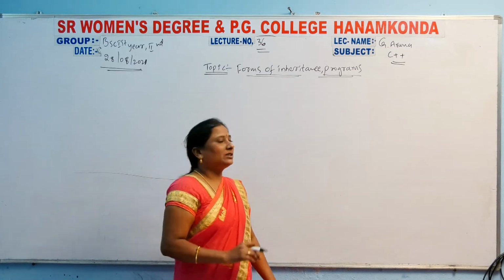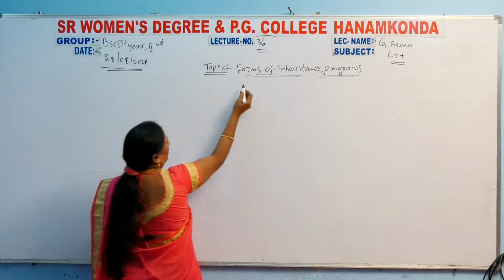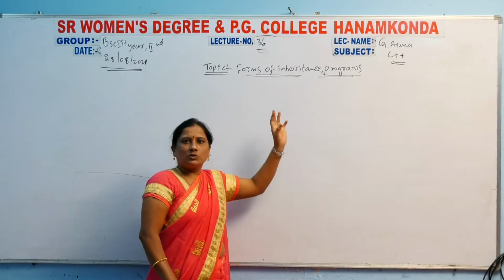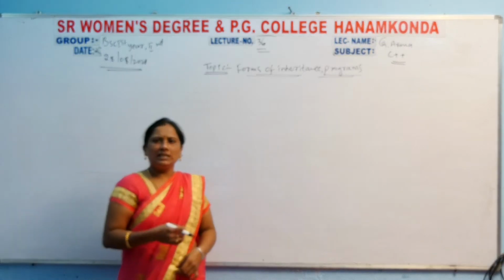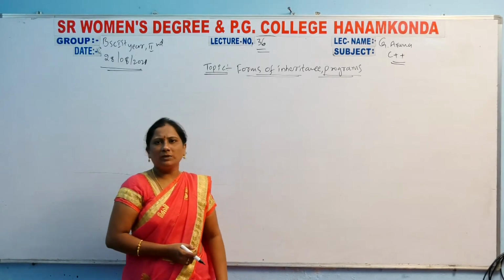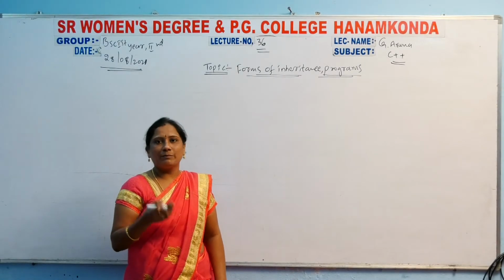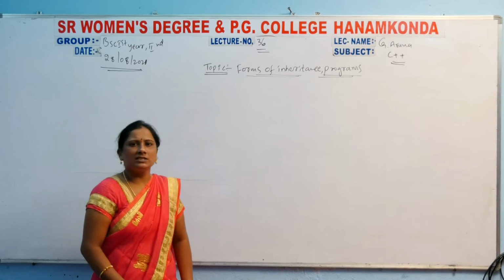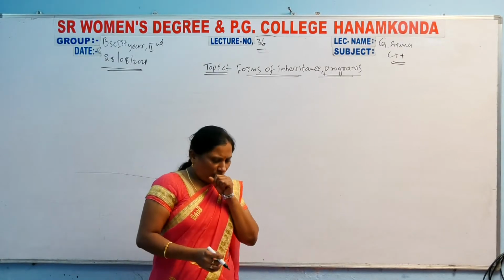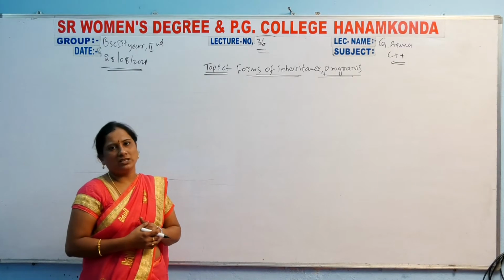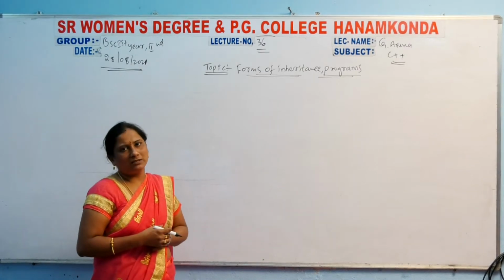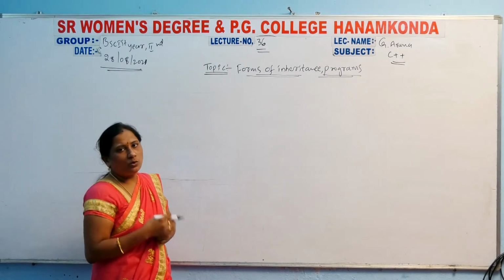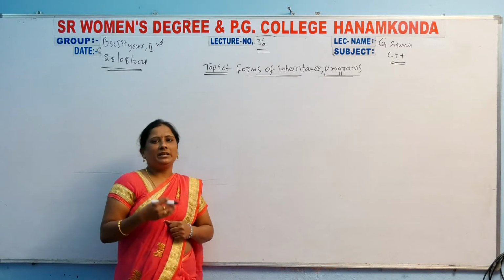Coming to the related programs, today we are going to discuss forms of inheritance programs in this class. Single inheritance, multiple inheritance, multi-path inheritance, hybrid inheritance, multi-level inheritance: the different types of inheritances will be there. We will see how single inheritance occurs and how multiple inheritance is implemented in programming. So let us see.